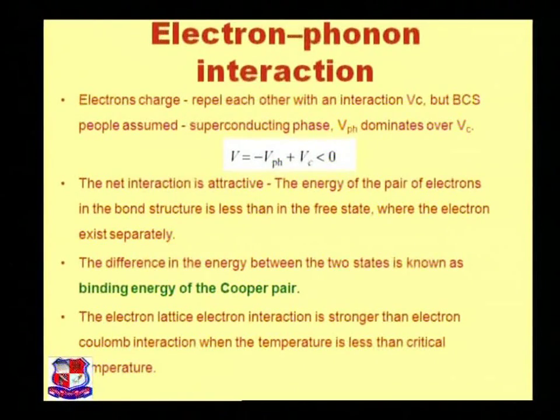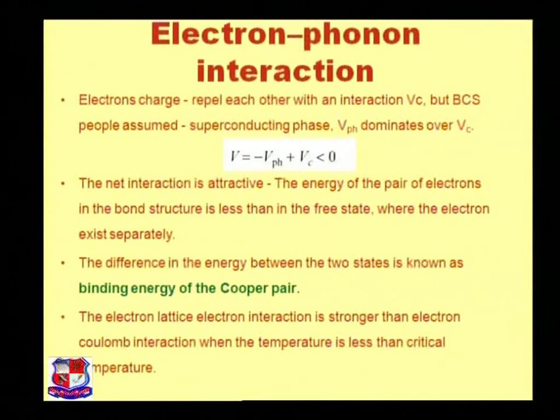Now, what is the electron-phonon interaction? Electron charges repel each other with an interaction Vc, but the BCS theorists assumed the phonon interaction dominates over Vc. The equation is V equals Vph plus Vc, which is less than 0. The net interaction is an attractive interaction.